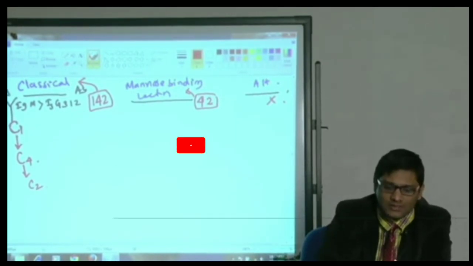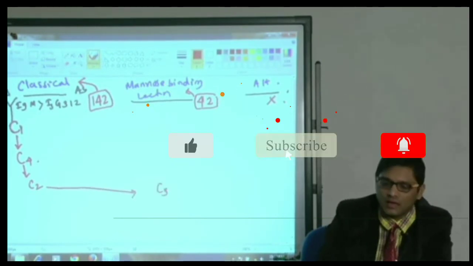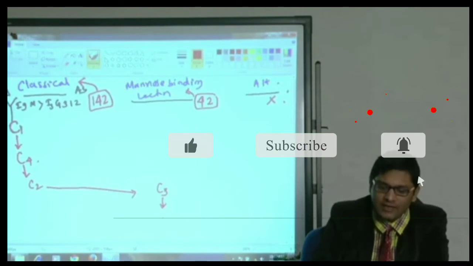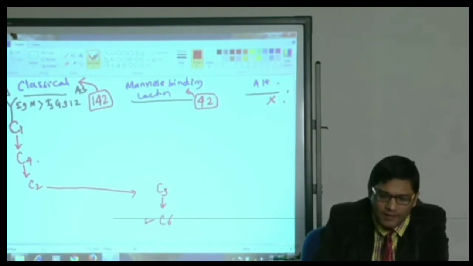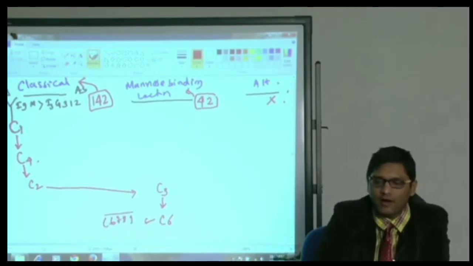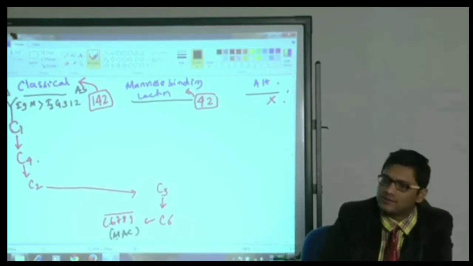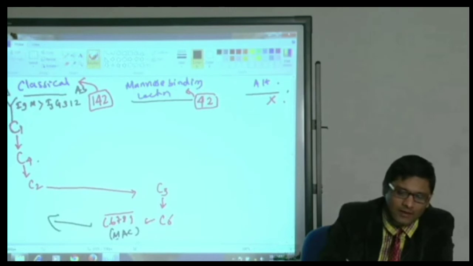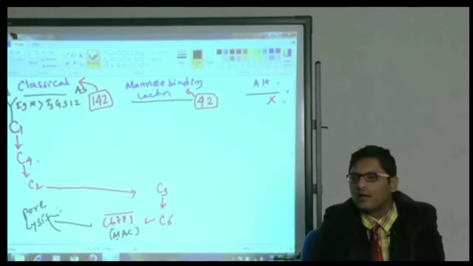C2, once activated, will activate C3, and C3 in turn will activate C5. Once C5 is activated, C6, 7, 8, 9 will join, and all together it is called the membrane attack complex. Why? Because it will attack the membrane and form a pore that leads to lysis of the microbial surface.